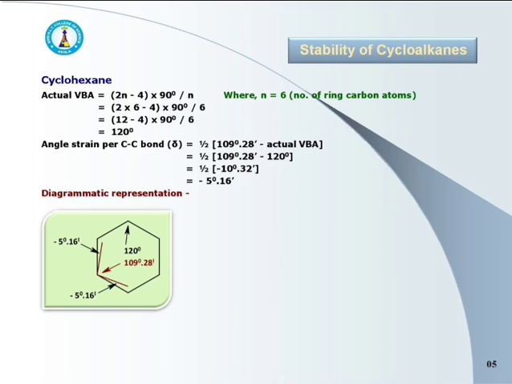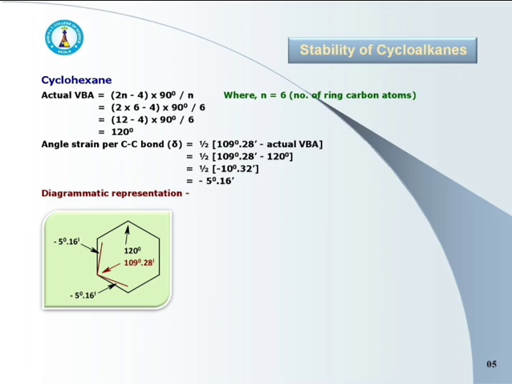Now just watch the diagrammatic representation. Actual valence bond angle is 120 degree. Normal tetrahedral angle is 109 degree 28 minutes, and angle strain is minus 5 degree 16 minutes. Here the value of angle strain is negative, and as it is negative, it is called the outward angle strain. It means cyclohexane is having the outward angle strain.